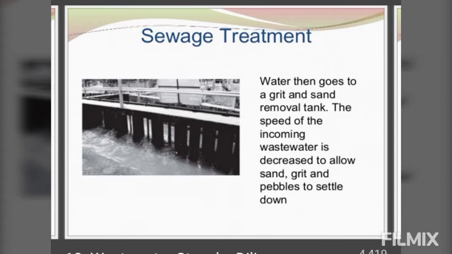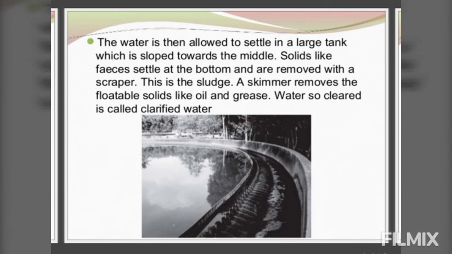First step: all the wastewater is passed through bar screens, which will remove large objects like rags, cans, and plastic present in the water. So we are passing it through the bar screen. Next, it is passed through a grinder where solid waste is reduced in size so that it does not clog up the plant and can easily pass through. Then wastewater enters the grit and sand removal tank, to remove the silt and the sand from the water.